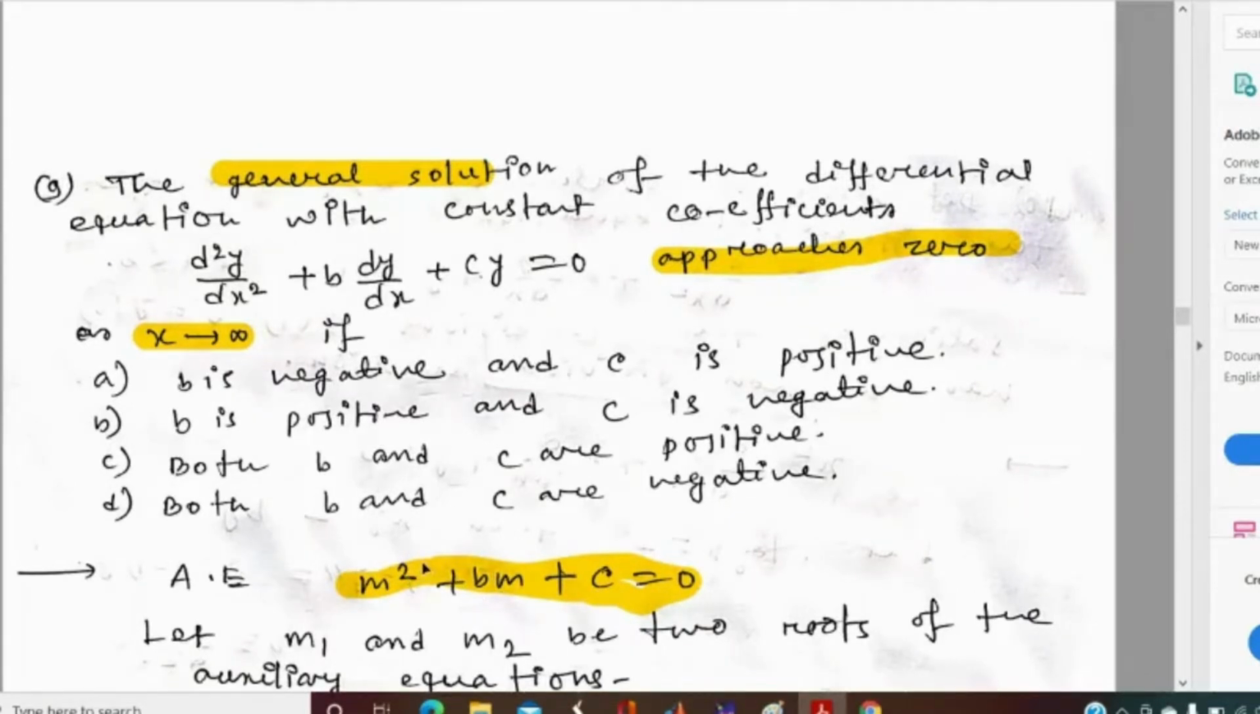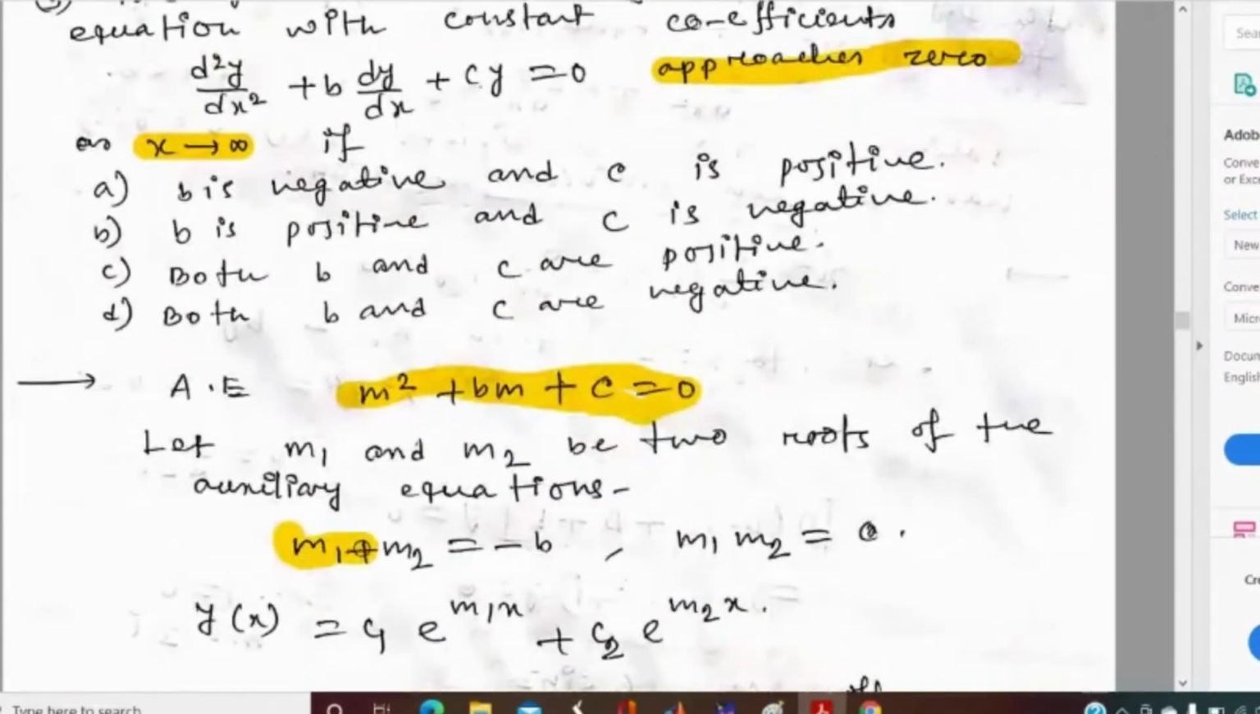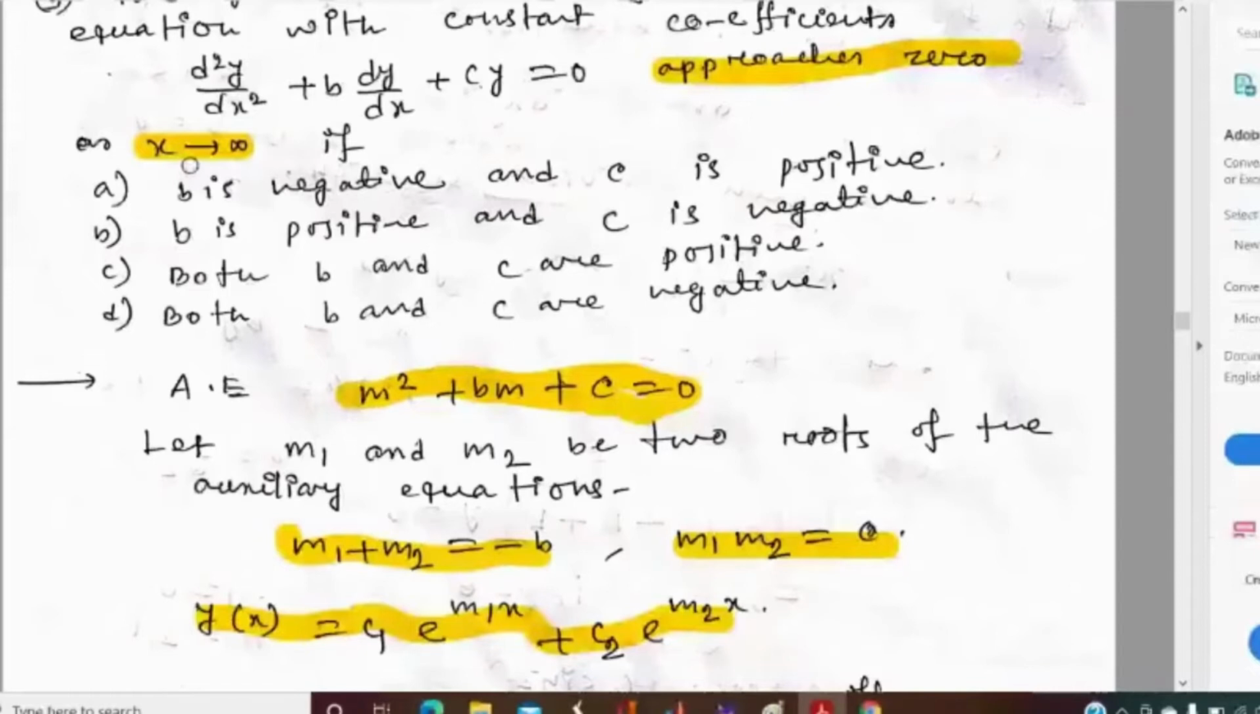Someone please tell me what will be the value of m1 plus m2 and m1 m2 if m1 and m2 are two roots. Sir, m1 plus m2 will be minus b and m1 into m2 is c. Correct. So m1 plus m2 equal to minus b and m1 m2 equal to c. If m1 and m2 are two roots, the solution will be yx equal to c1 e to the power m1x plus c2 e to the power m2x.